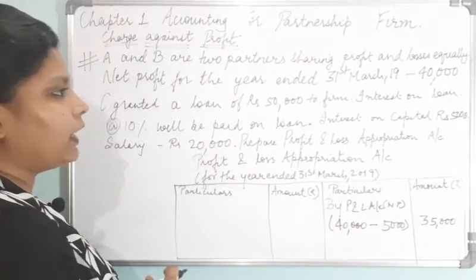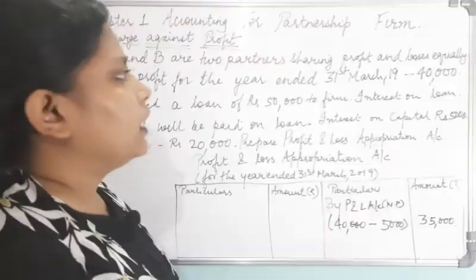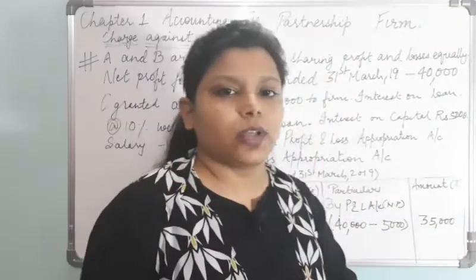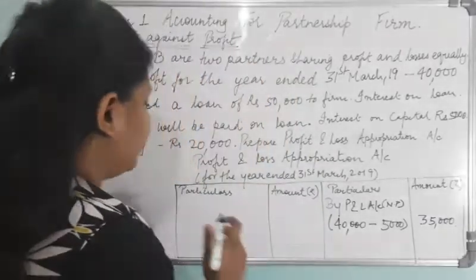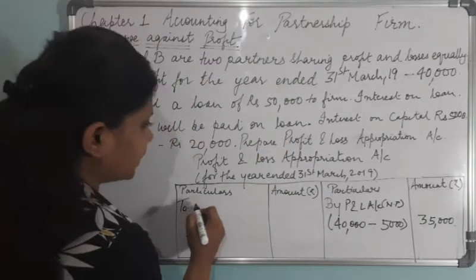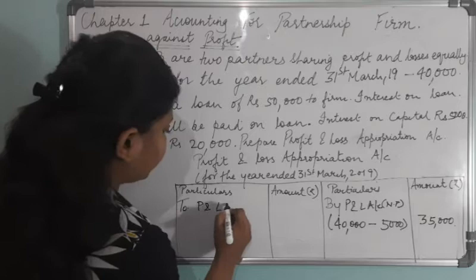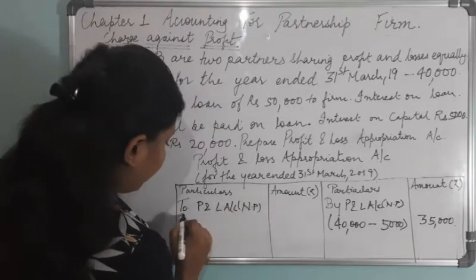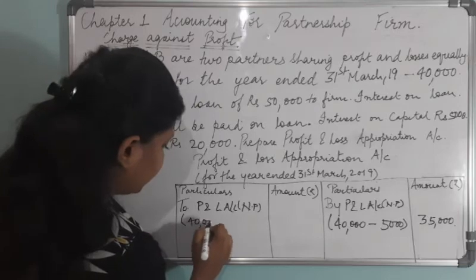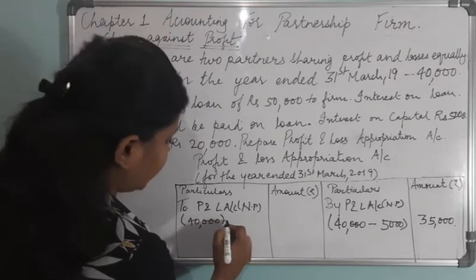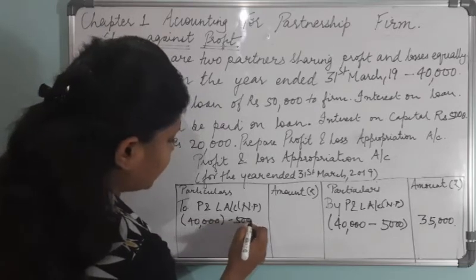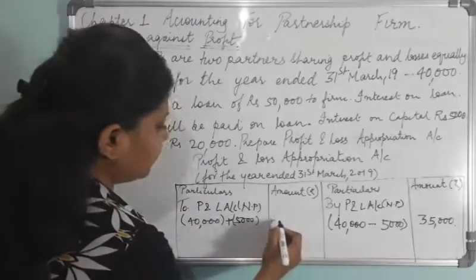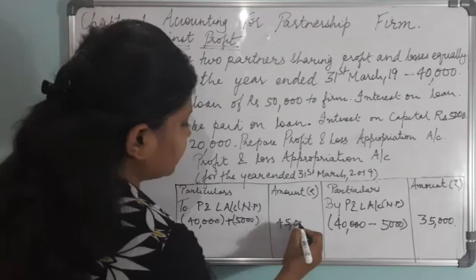But if it would have been net loss for the year ended 31st March 2019, then we would have written this on the debit side to profit and loss account net profit. 40,000 is a negative figure, and after that deducting 5,000, then our figure would have been 45,000.